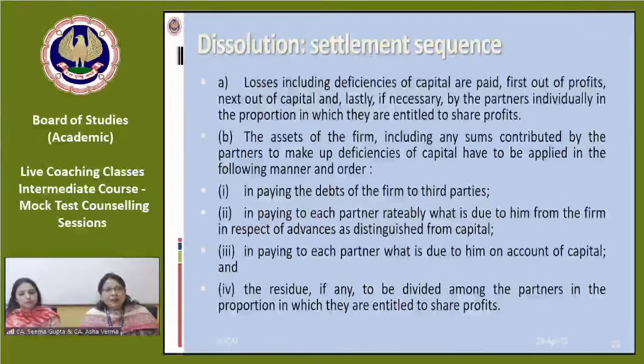While preparing questions on conversion of partnership into a company or amalgamation of partnership firms, we have to see how to calculate the purchase consideration, how to pay the purchase consideration to both the firms, and then how to solve the questions of amalgamation of partnership firms. Then conversion also. In conversion, we have to prepare the balance sheet of the converted entity, that is the company, as per the Schedule III format. So this is very important to understand in the partnership chapter.